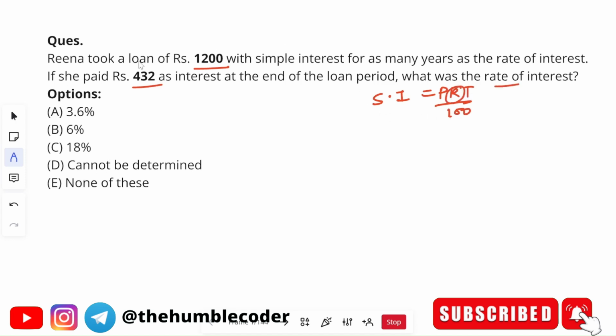But there is also one more thing that is given to us in the question. If you notice carefully, simple interest for as many years as the rate of interest, which means the time value is equal to the rate value only. Okay, so instead of T, you can take the value as R itself. Let's now substitute the values and find the final answer. Simple interest is told as 432 in the question itself. The principal amount was 1200. R is the thing that we need to find out. Time is equal to the rate of interest, so we take R only and then divide by 100.